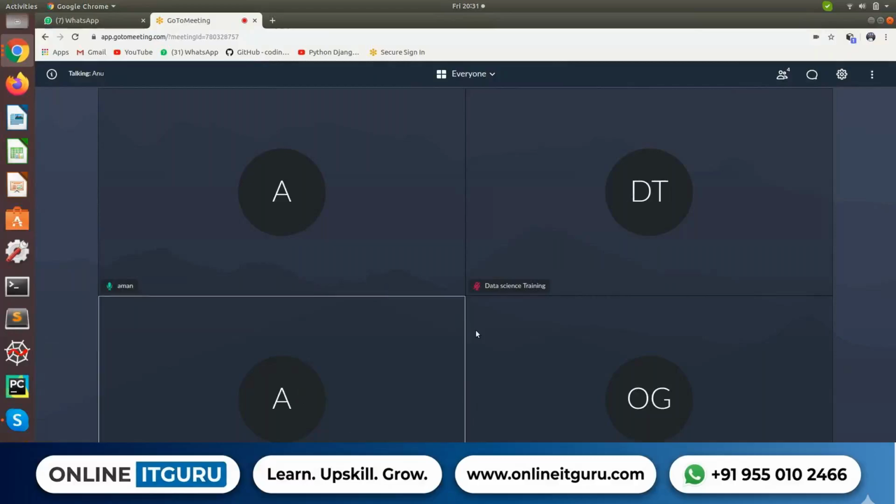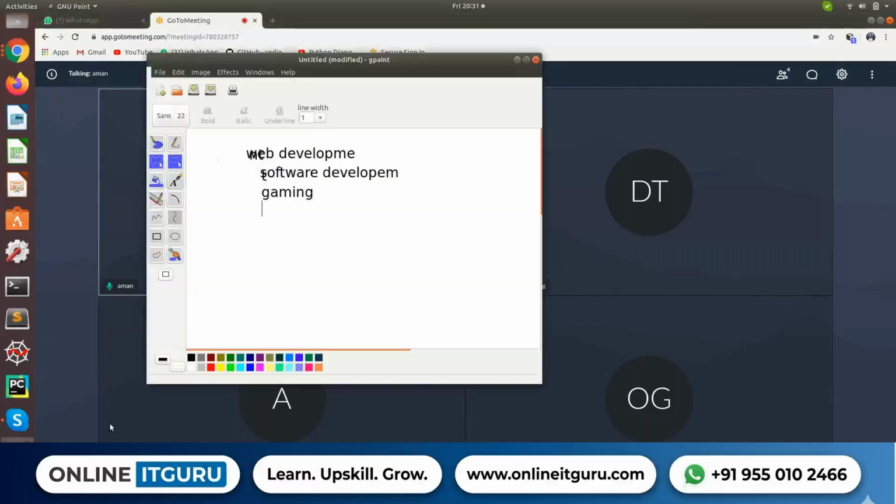Okay, so why are we choosing Python? Python has n numbers of applications out there. You can go into development, software development, gaming. You can go into the testing field as well. You can also go into data analysis and the big data domain. With the help of Python, you can handle Spark, the most famous tool by which you can handle your big data.